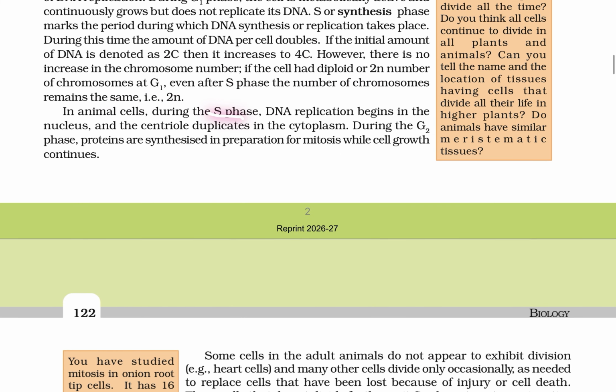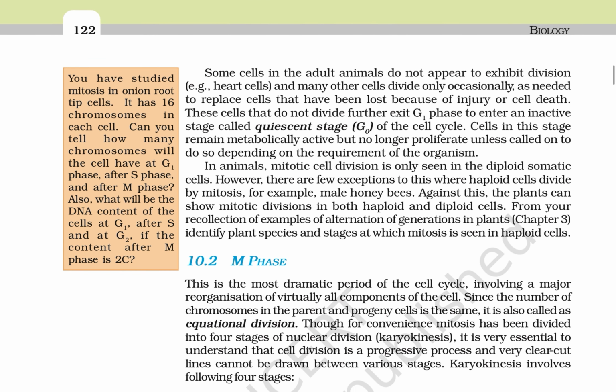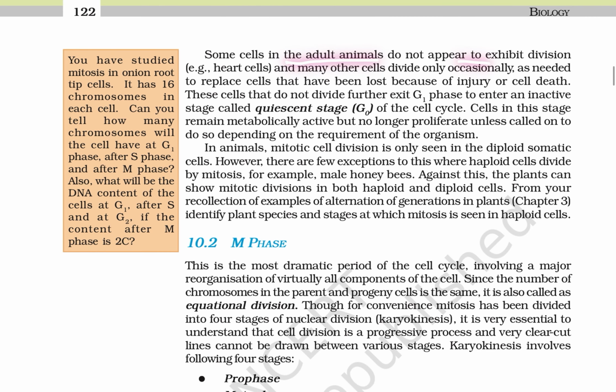In animal cells, during S phase, DNA replication begins in the nucleus, and the centriole duplicates in the cytoplasm. During G2 phase, proteins are synthesized in preparation for mitosis while cell growth continues. Some cells in the adult animals do not appear to exhibit division, for example heart cells. Many other cells divide only occasionally, as needed to replace cells that have been lost because of injury or cell death. These cells do not divide further, exit G1 phase to enter an inactive stage called the quiescent stage, G0, of the cell cycle.